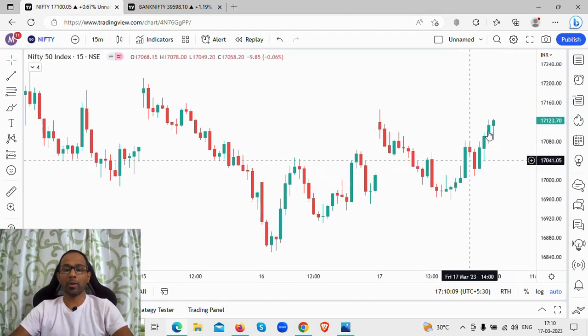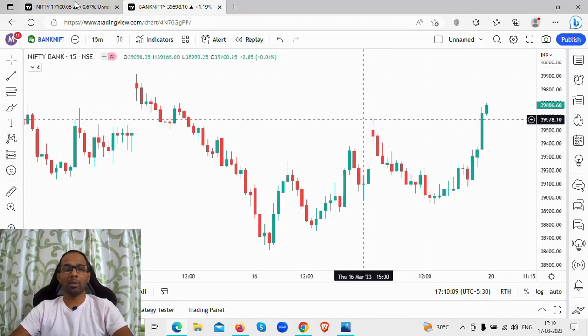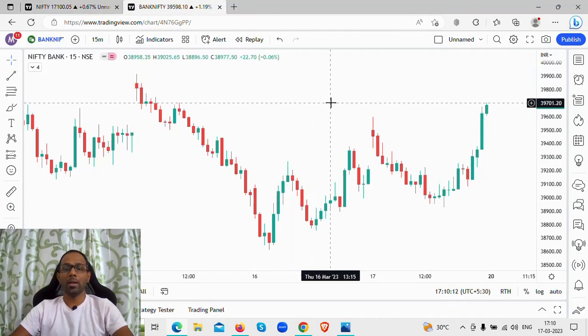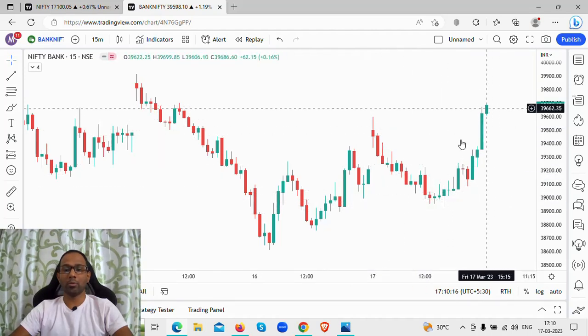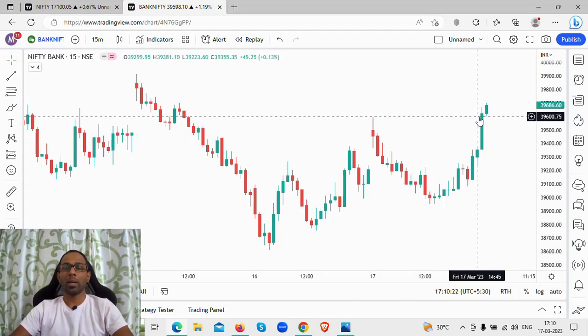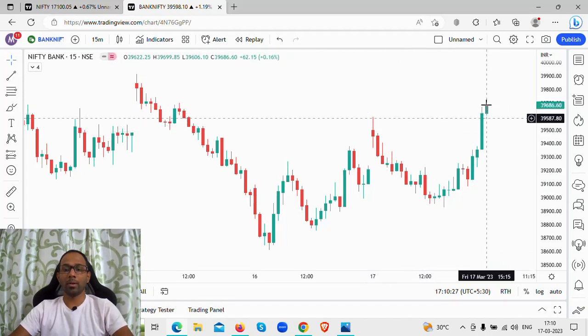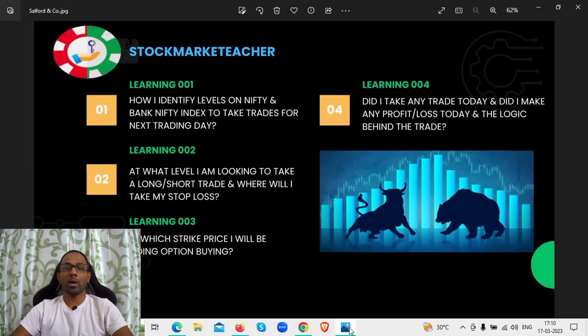The move that went up from here is what happened in Bank Nifty too, a replica of what happened in Nifty. First the selling took over, and then the bulls came and moved the price higher. In Bank Nifty there was a little more bullishness; as you can see, the market closed above the opening and higher than the day's high. So what are we going to learn now is how I identify levels on Nifty and Bank Nifty index to take trades for the next trading day.